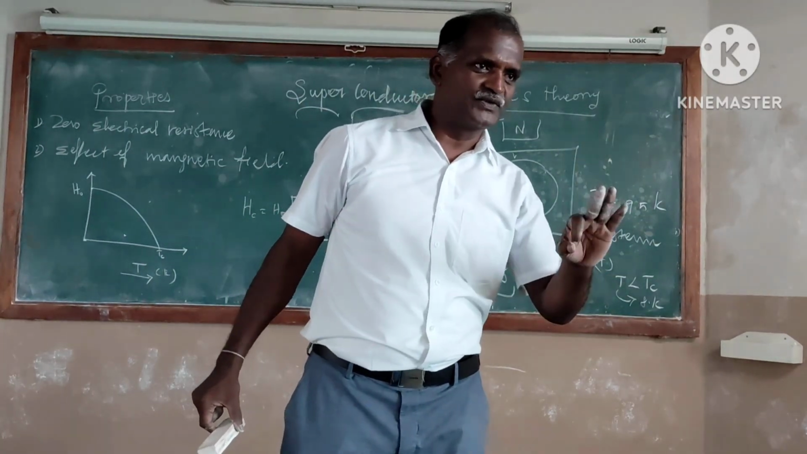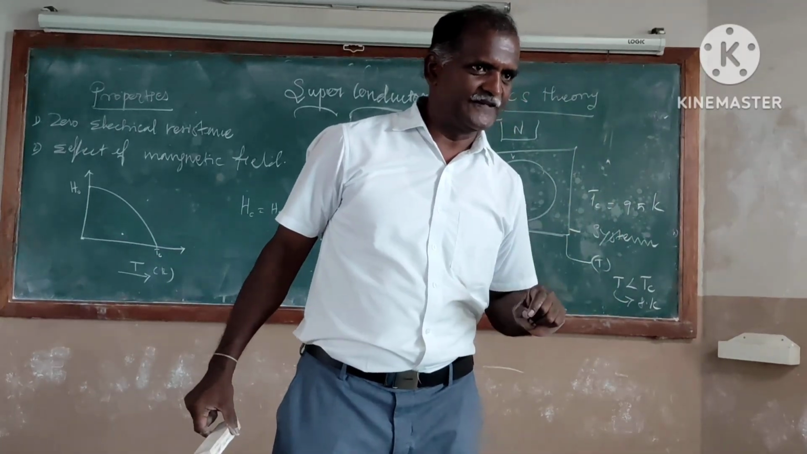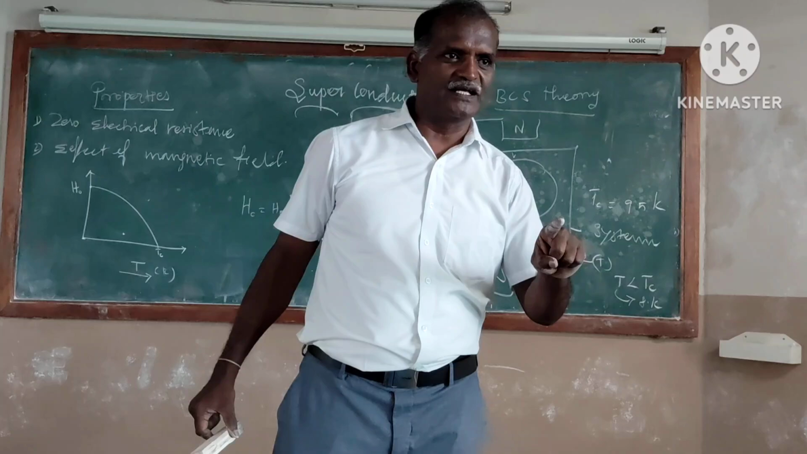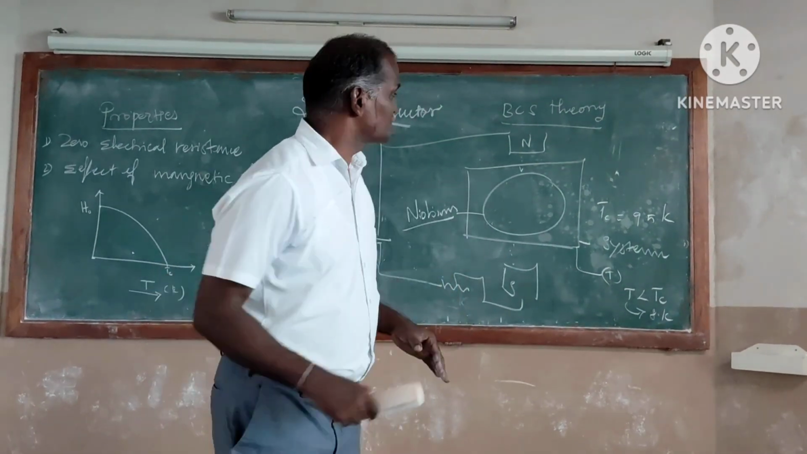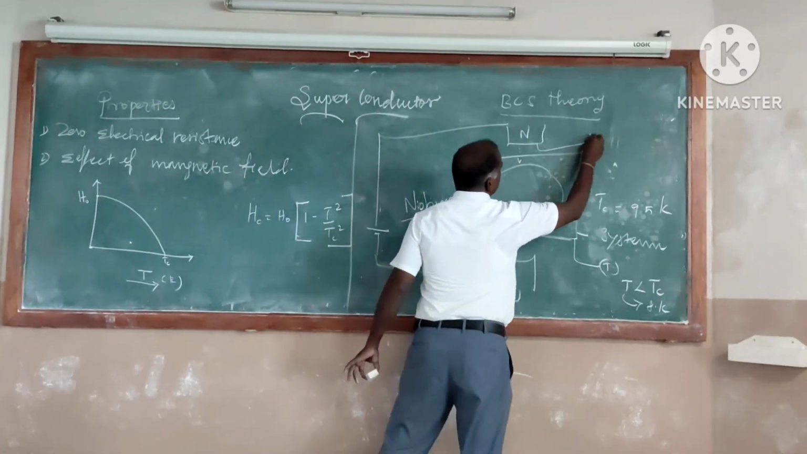Critical magnetic field. Then what is the critical magnetic field? It is the amount of magnetic field needed to cancel the superconducting property of a superconductor, though the superconductor is in the superconducting state. That is called the critical magnetic field.